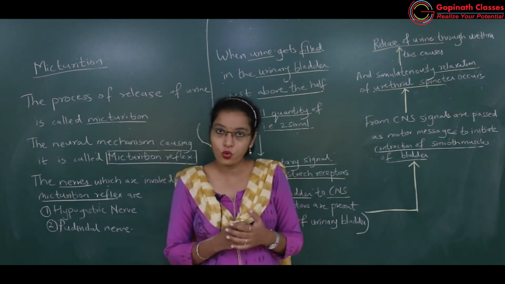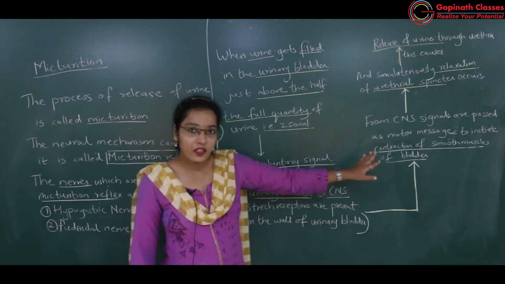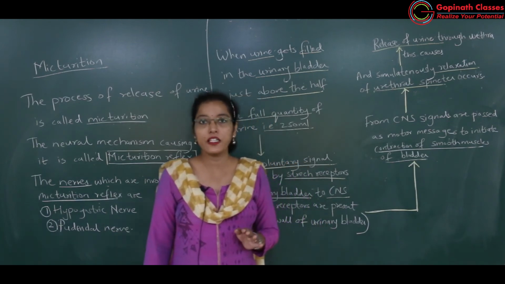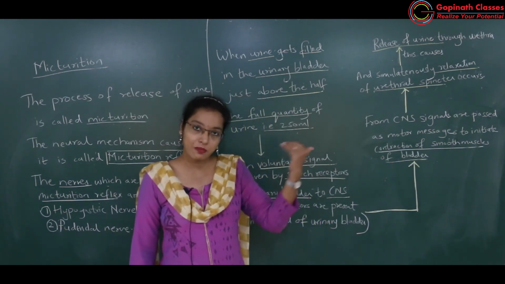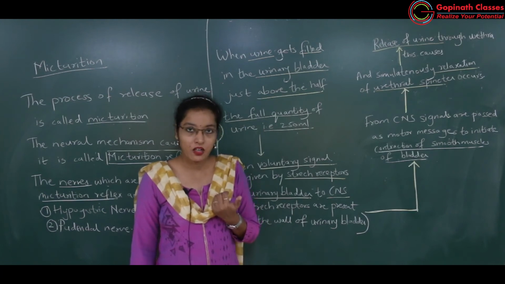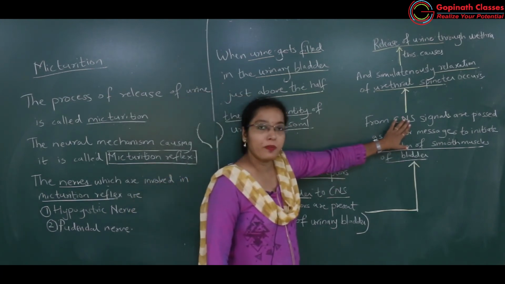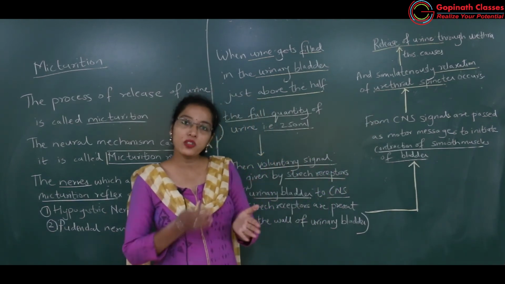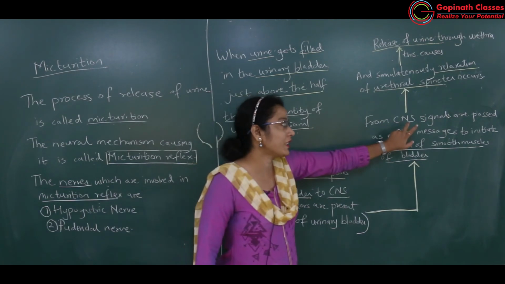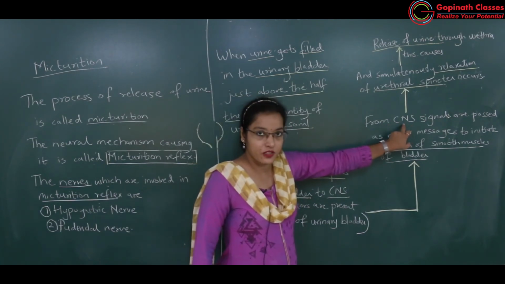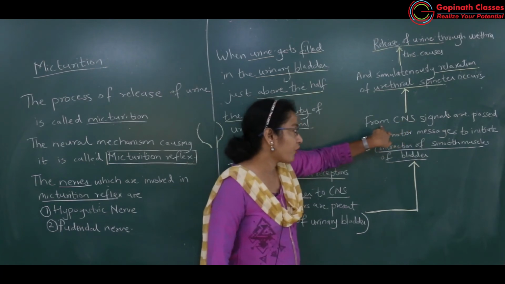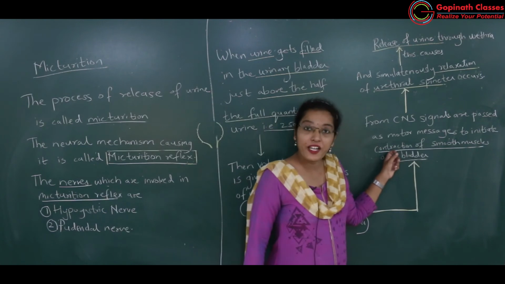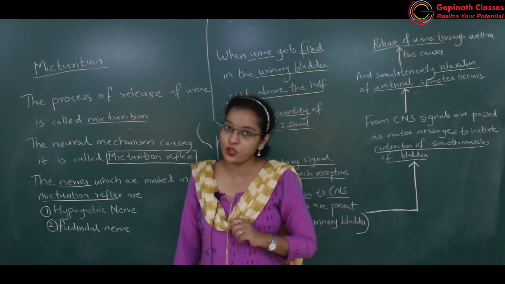more than half. Okay. So then return message will be sent by the central nervous system, that is motor nerves will send the message to the urinary bladder, okay, that there should be release of the urine from the urinary bladder, okay. And how this message is sent? This message is sent by the nerves of the central nervous system, okay. So from CNS, signals are passed as motor messages to initiate contraction of the smooth muscles of the urinary bladder.